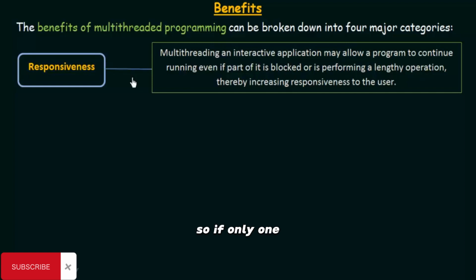If only one thread was there, then unless one of the tasks completes, the other task cannot be done. So the user has to wait for one of the tasks to complete in order to go to the next task. But in the case of multi-threading, since different threads are simultaneously performing different tasks, the responsiveness to the user increases. So that is the first benefit of multi-threaded programming. Let us see what the next benefit is.